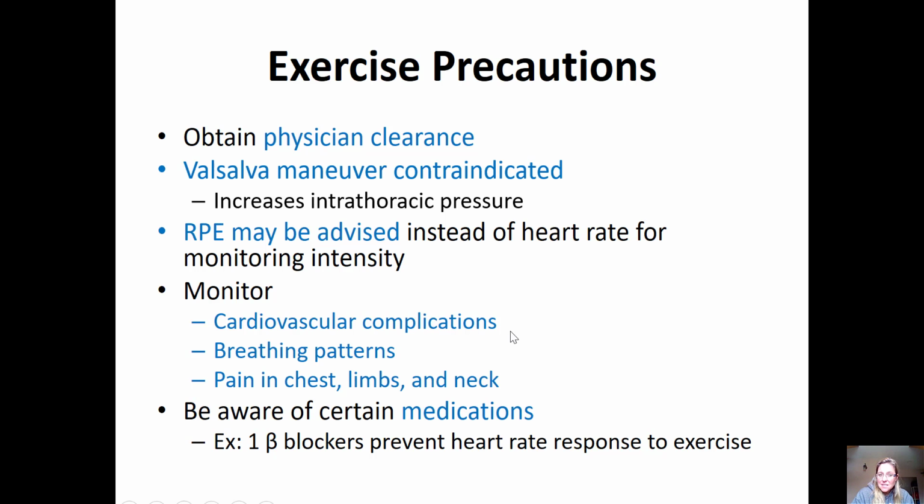RPE may be advised instead of heart rate. Like I said earlier, if they're on a beta blocker especially, that's going to slow their heart rate down, so that affects their response to exercise. So instead, use the RPE. And then monitor them regularly. While they're exercising, make sure you're paying attention to them. Do they have any difficulty breathing other than the norm? Do they have any pain in their chest or their limbs or their neck? Those are all signs that maybe they're having a heart attack. Something is going on. So we want to make sure that we're closely monitoring those populations when they're exercising with us.